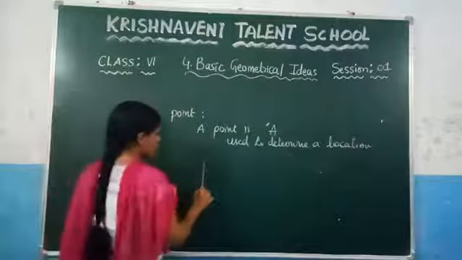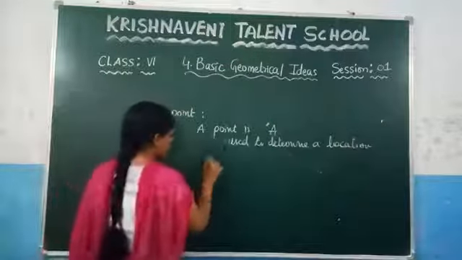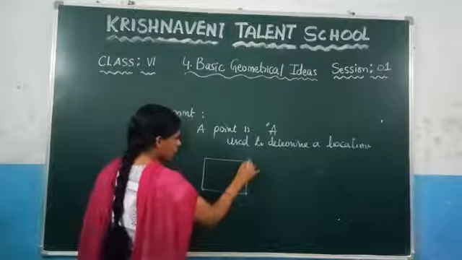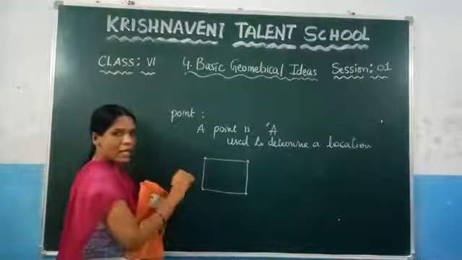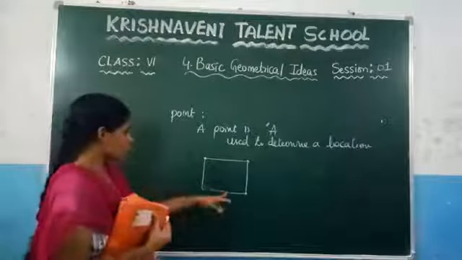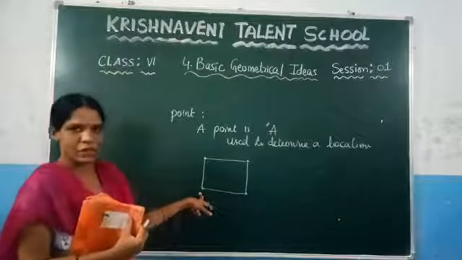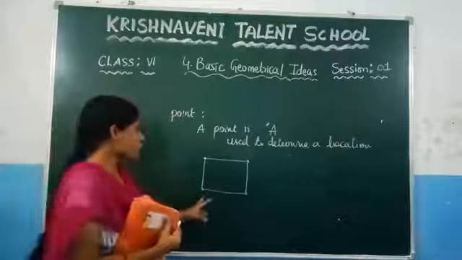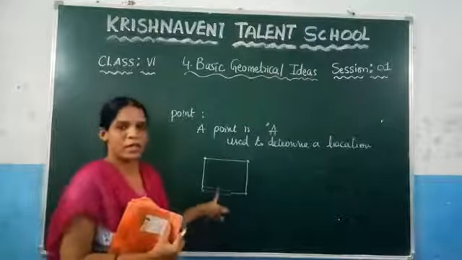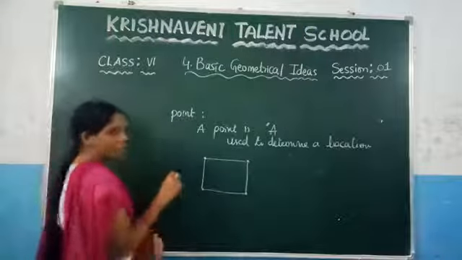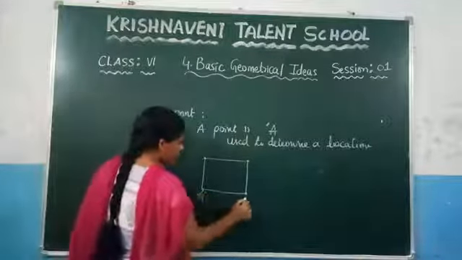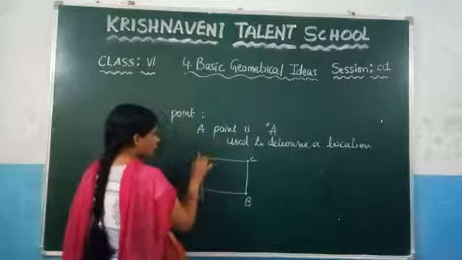Let us suppose we consider one rectangle, right? If you want to mark this rectangle, how do you mark it? This is one point, this is the second point, this is the third point, and this is the fourth point. Why are we using these points? These points are used to determine the location, right? Where is the length and where is the breadth? How to draw the diagonal? All these things we will come to know because of these points. And we always represent these points in the form of capital letters, so we can write this one as A, B, C, D.